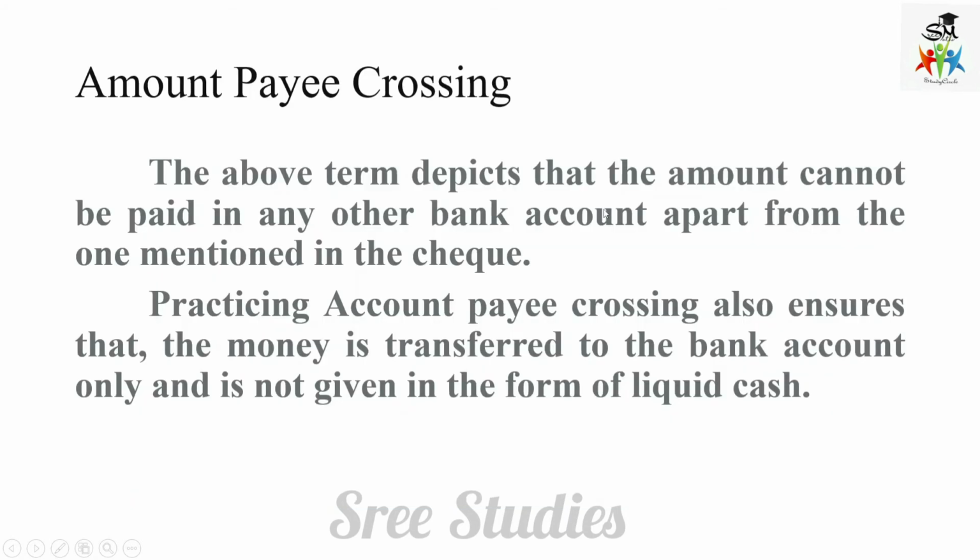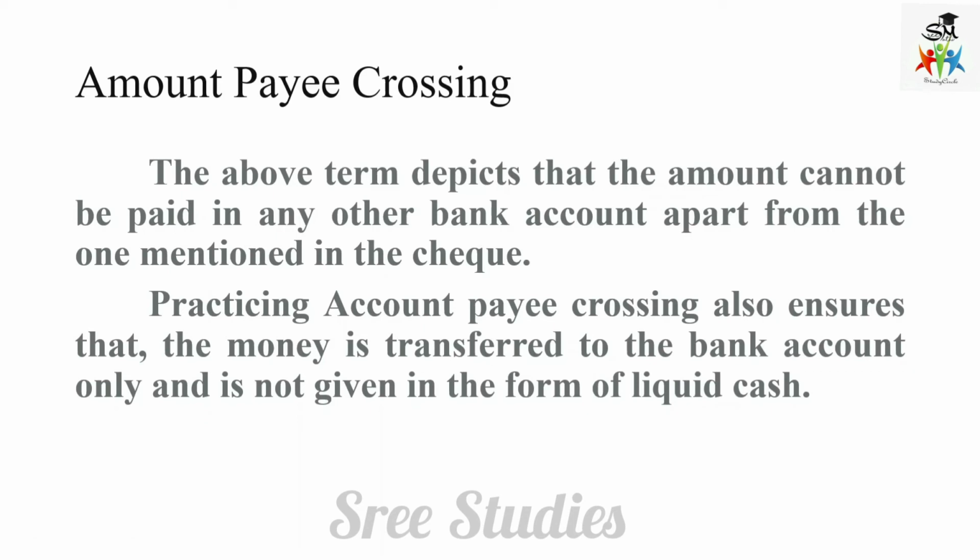And the next one is account payee crossing. The term means the amount cannot be paid into any other bank account apart from the one mentioned in the check. Whichever account is written in the check, only in that account can this amount be deposited. So account payee crossing also ensures that the money is transferred to the bank account only, not given in the form of liquid cash.